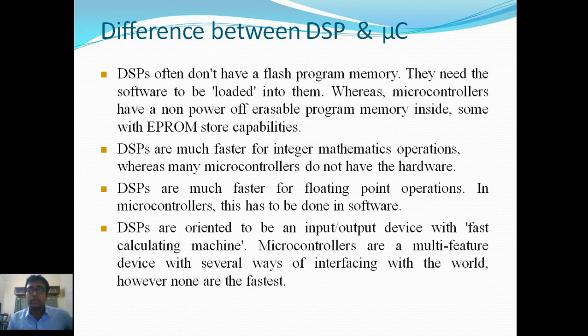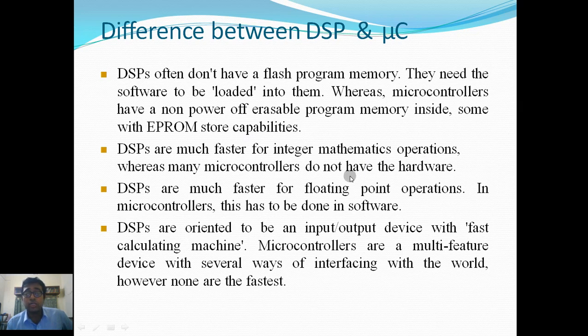Now, the difference between digital signal processor and microcontroller. You can see from here that DSPs often don't have a flash program memory. They need the software to be loaded into them, whereas microcontrollers have a non-power off erasable program memory inside. That's an important factor. Some have electrically programmable ROM store capabilities. DSPs are much faster for integer mathematics operations. That's the important part again.